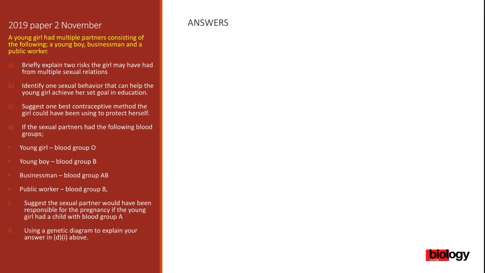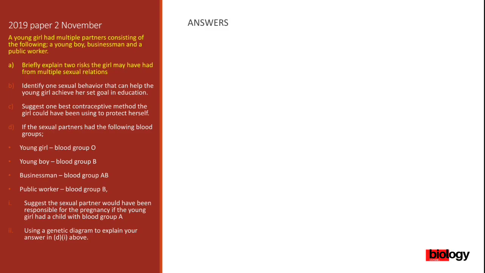A young girl had multiple partners consisting of the following: a young boy, a businessman, and a public worker. So she had multiple partners, yeah? A young boy, a businessman, and a public worker. First question, question A. Briefly explain 2 risks the girl may have had from multiple sexual relations.